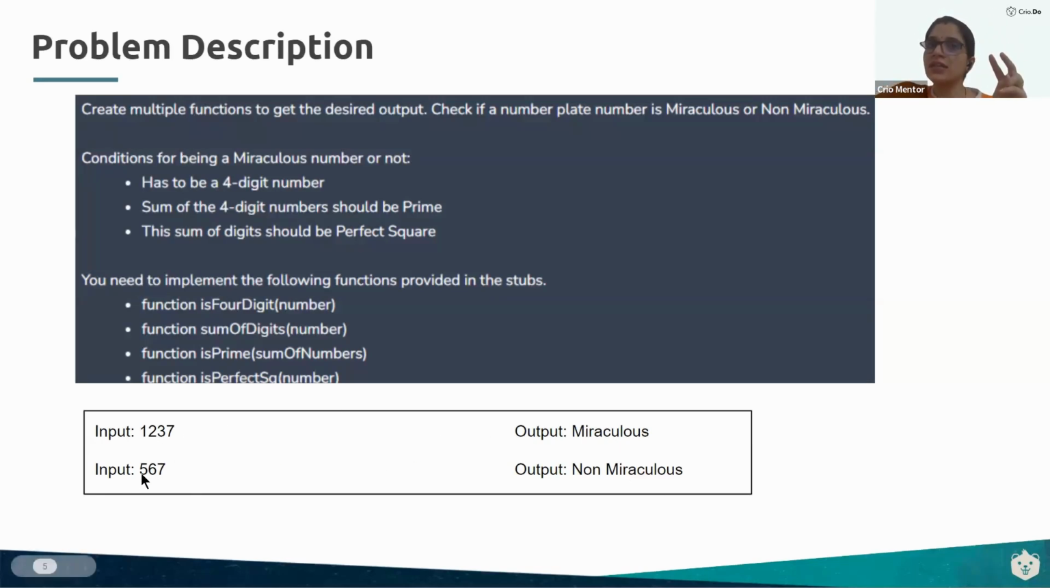Let's take another case where the input given is 567. The first condition says it has to be a 4-digit number. Since it's not a 4-digit number, we will directly say the number is non-miraculous. Do we all understand the second step, how we have to go through the input and expected outputs?